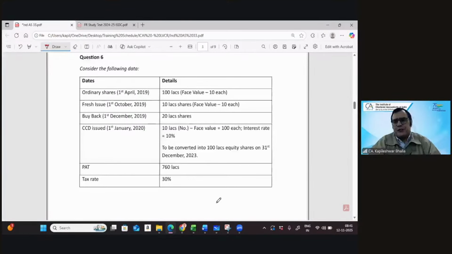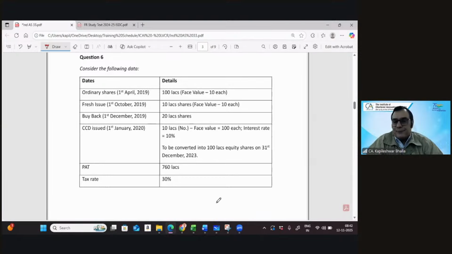My question is, when you've got a compulsory convertible debenture, is it considered as a part of the basic EPS? Do you consider the compulsory convertible debenture as a part of the denominator in a basic EPS? Or is it considered just like a normal debenture?